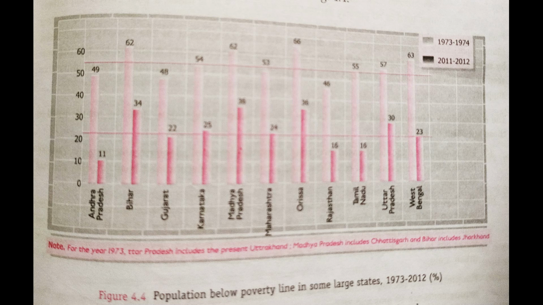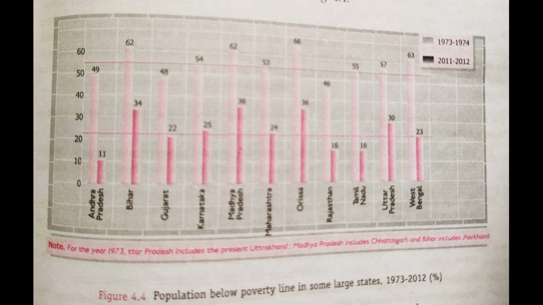Why so? Because of the HYVs and the other policies made for the industrial area as well as the agricultural area, which highly achieved growth, right? If we talk about Bihar, in the same years 73 to 74 and 2011 to 2012, you can see Bihar was at 62%. The poverty ratio was 62%, but it did not come down much.